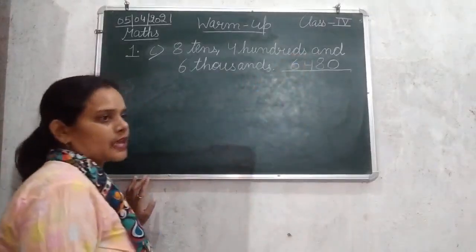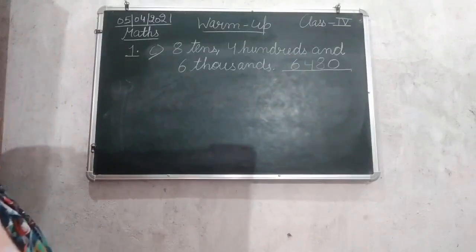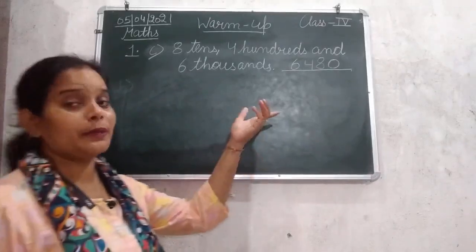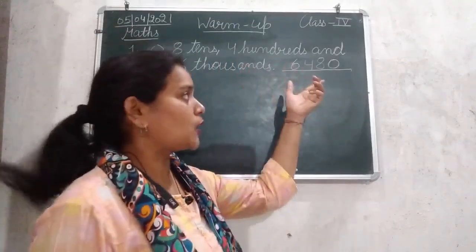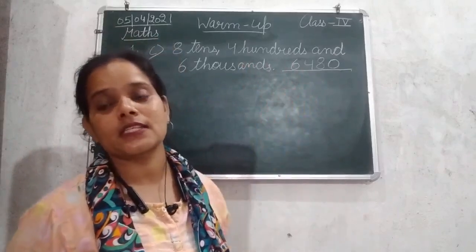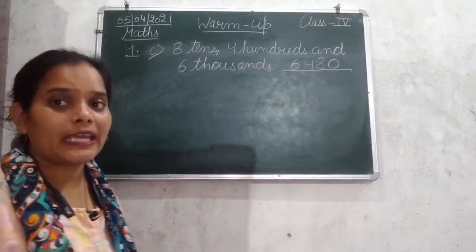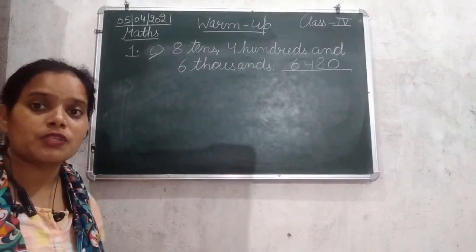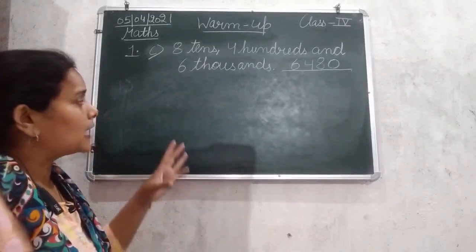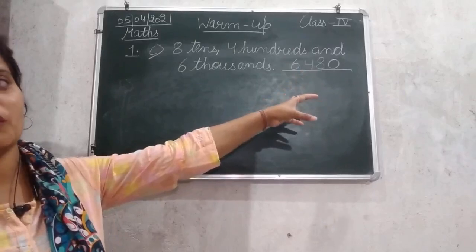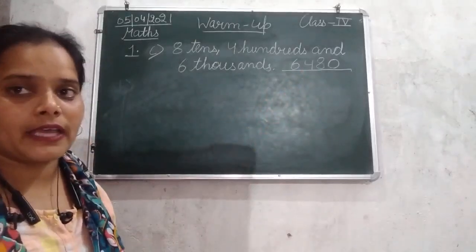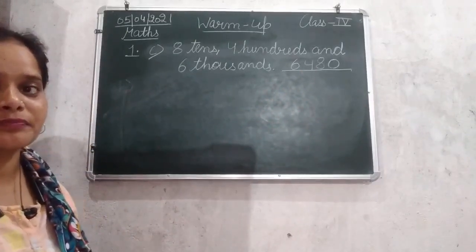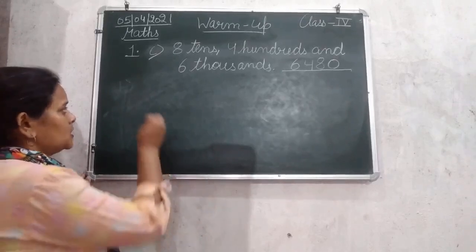So as we write these place values, it will be 6480. After arranging all these given place values in a proper format, we got the number 6480. Okay, so we are going to write it like this only. Clear class? Chaliye, let's begin with the D part.